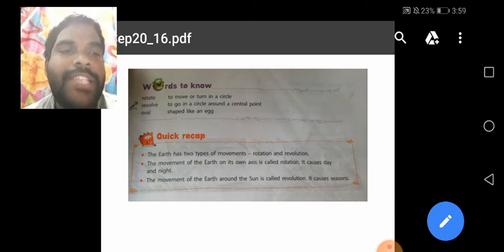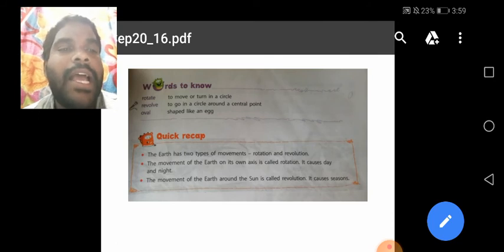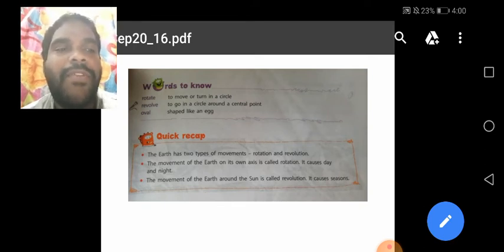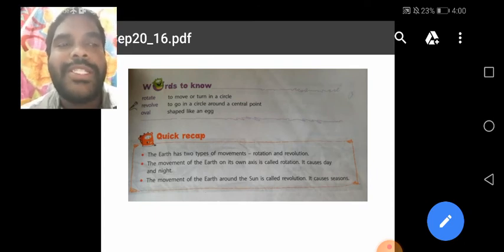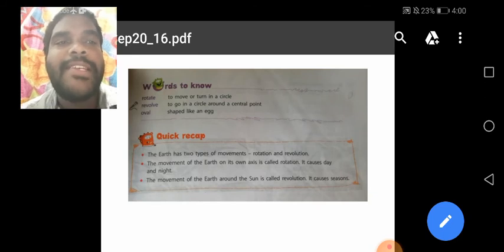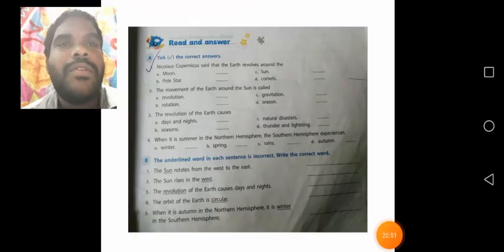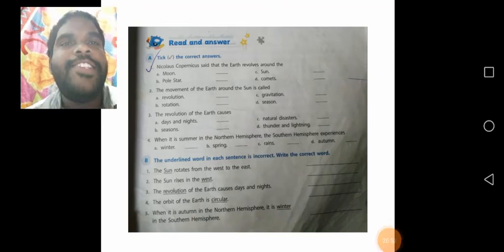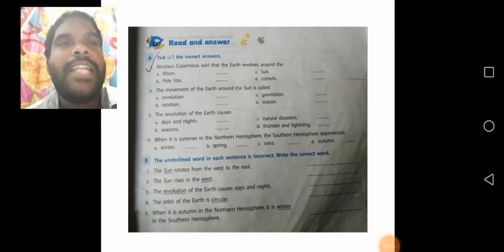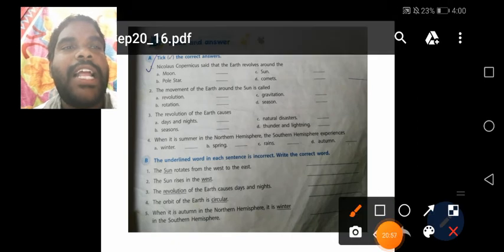Yes. And the next one is read and answer. See, tick the right answers, and the underlined words which are given in the sentences are incorrect. Write the correct word in the given space. Questions, page number 23. Open that and write the answers. Yes. See children, here tick the correct answers. You tick which is the correct answer and which is the wrong answer.